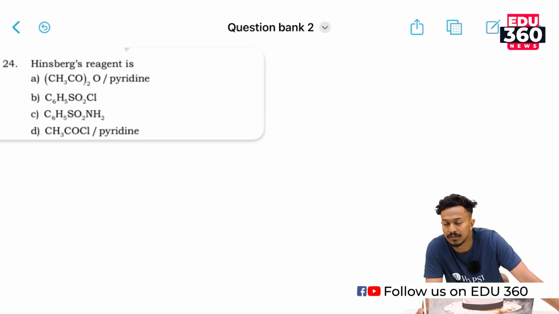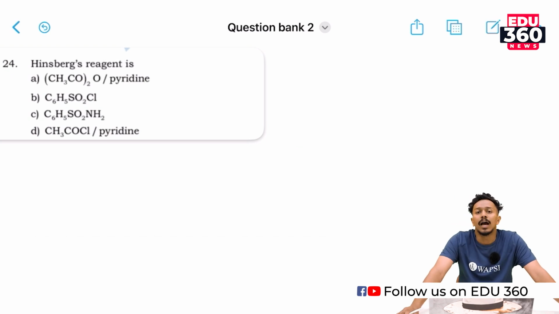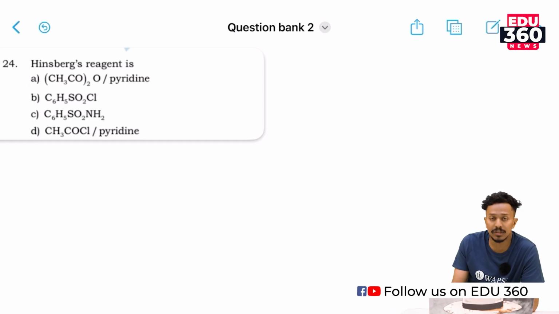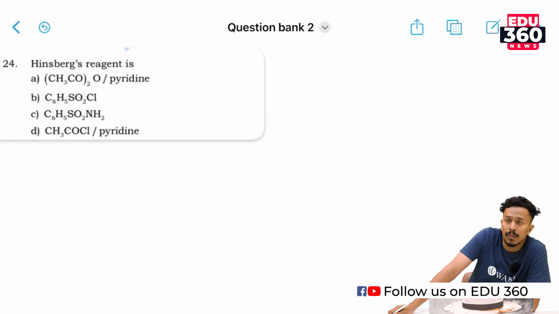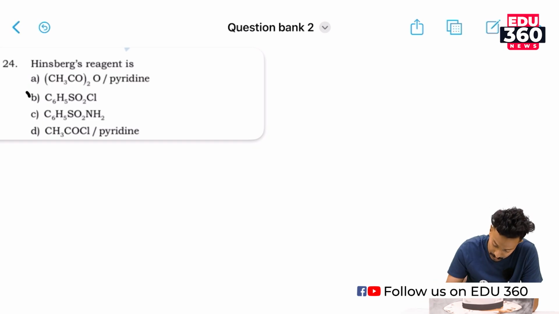Hinsberg reagent is. Before moving on to this question, shall we discuss what Hinsberg is and what the test is used for? Actually, we have studied in the amines chapter that to determine a primary, secondary or tertiary amine, we used to treat with benzene sulfonyl chloride, right? Primary, secondary and tertiary amines can be distinguished through this Hinsberg test. So, the correct option for this is option B, which is benzene sulfonyl chloride. Okay.